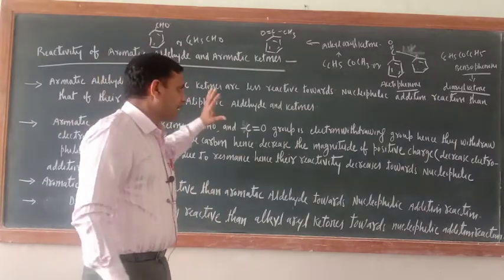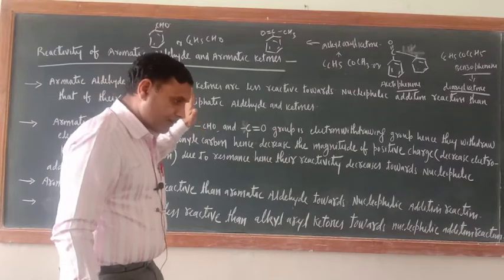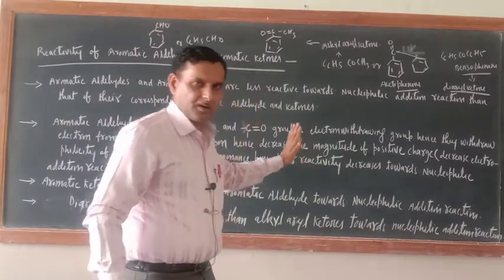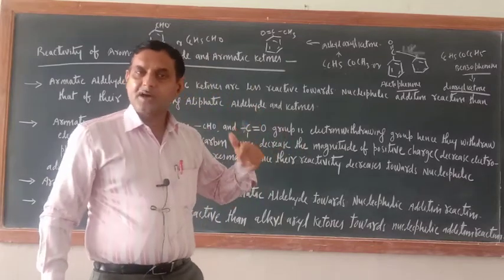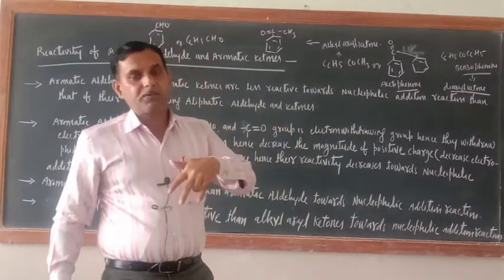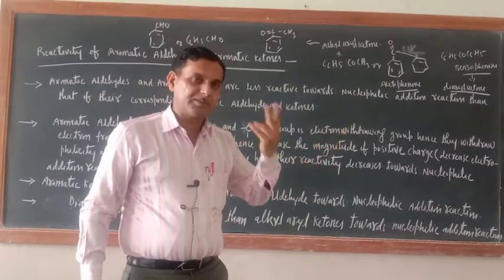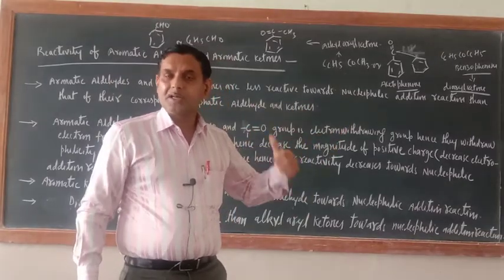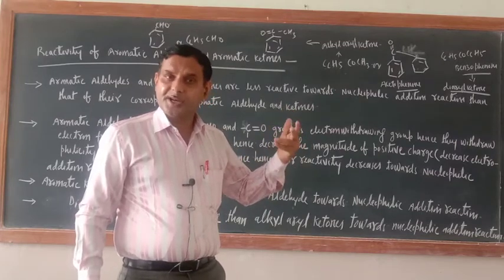So now their reactivity should be put in a particular order. Okay, now study, I taught you aliphatic aldehydes are more reactive than that of aliphatic ketones towards the nucleophilic addition reaction because of two reasons. Number one is because of the plus I effect of R group. Second one is steric hindrance.